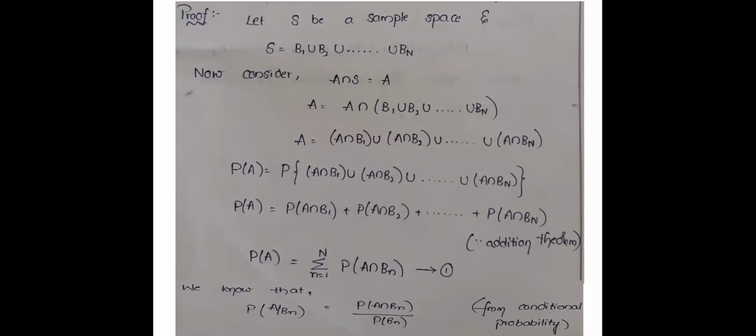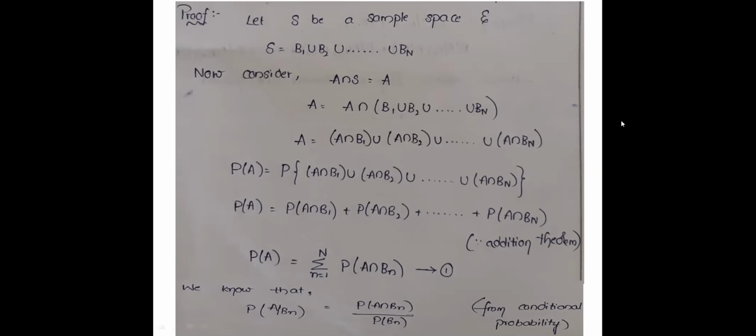So let us consider the given data that was mentioned in the statement. The sample space consists of n mutually exclusive events, and the union of all these results in the sample space. So B1 union B2 union so on Bn equals S. A intersection S gives A, which is the same as in the total probability theorem.